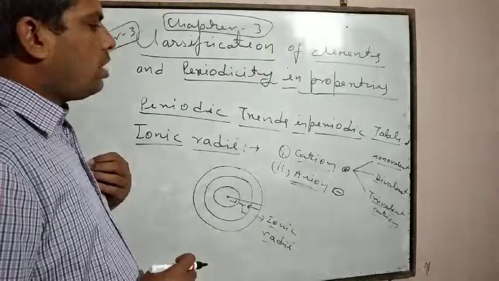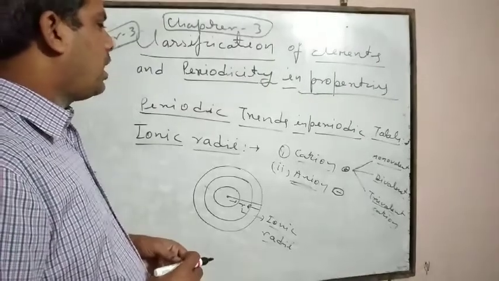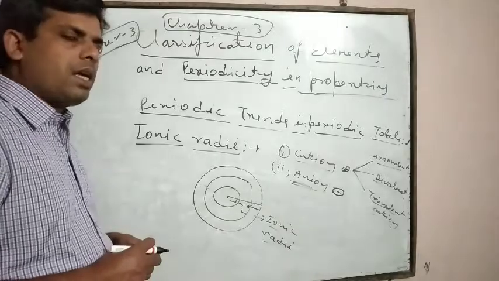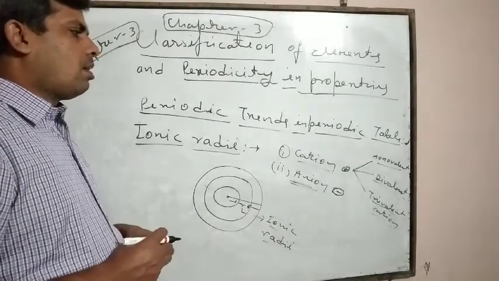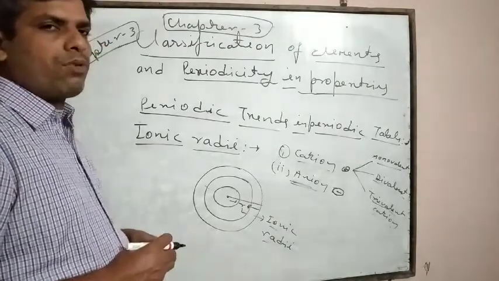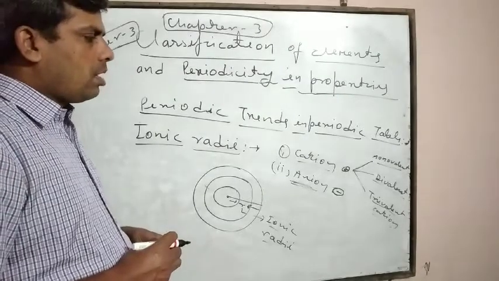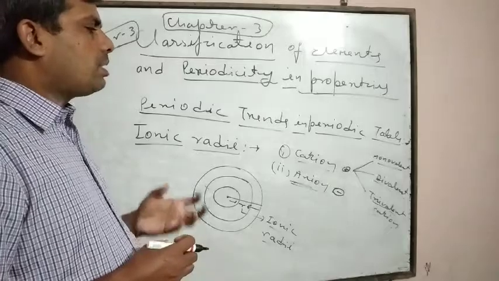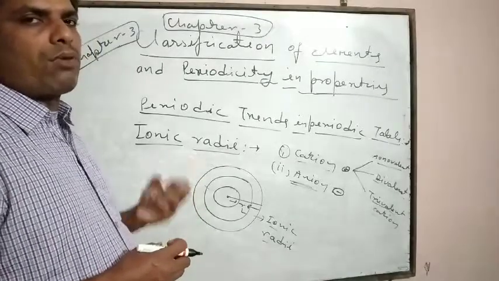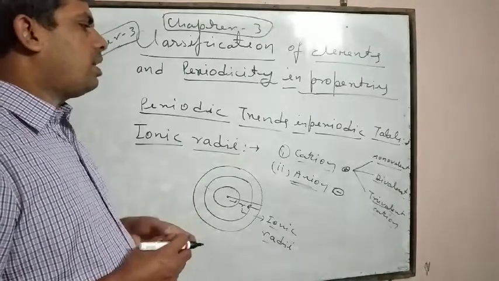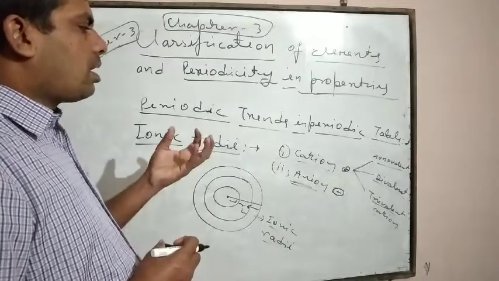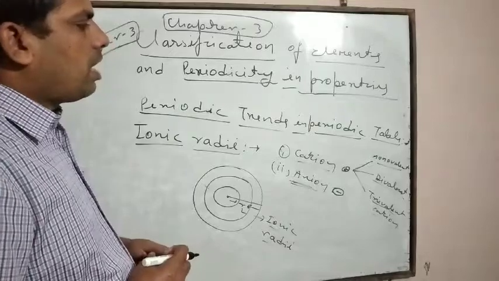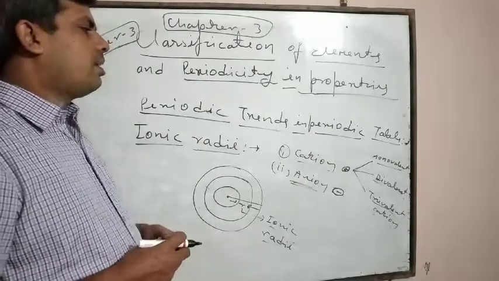Cations usually have a smaller ionic radii in comparison to their neutral atom, because after losing electrons, nuclear charge increases and hence the nucleus applies a high attractive force on the electron cloud, and in this way the electron cloud shrinks towards the nucleus and ionic radii decreases.